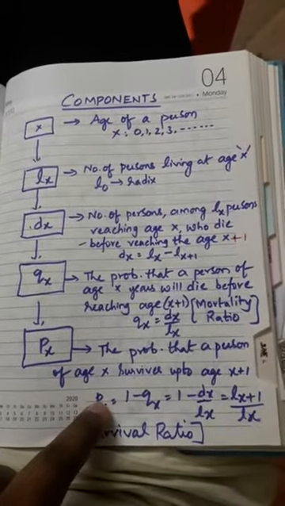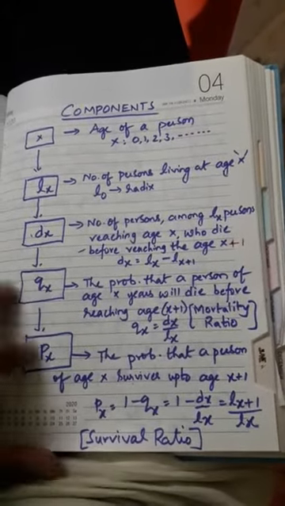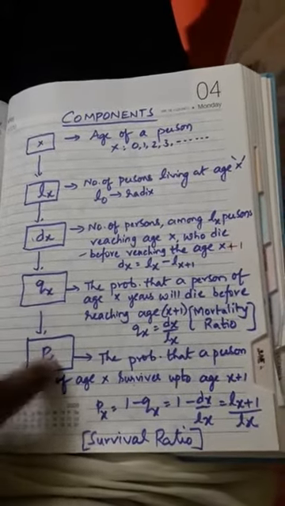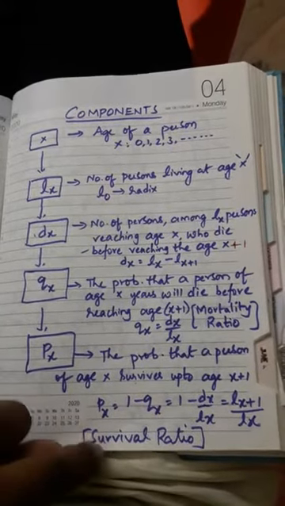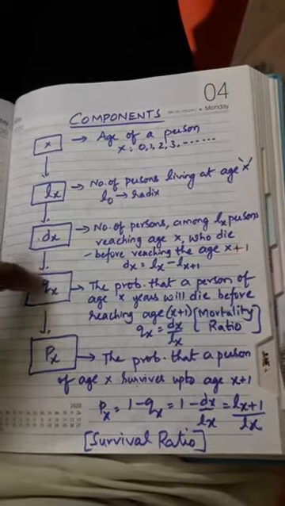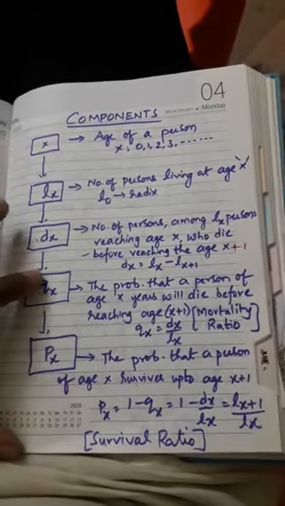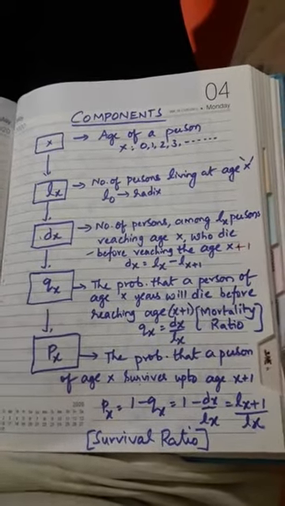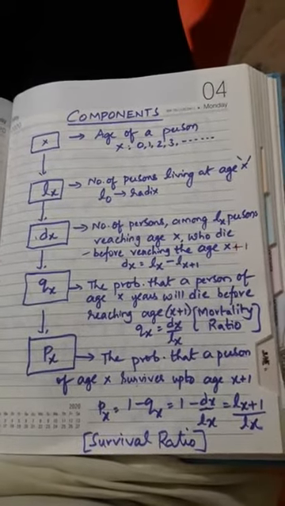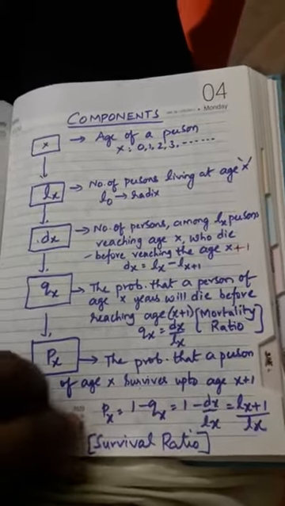The formula is px equals 1 minus qx. By simplifying, you will get the value lx plus 1 by lx. So this px we can say is a survival ratio. qx is the mortality ratio, the probability that a person of age x will die before reaching age x plus 1. px is the probability that a person of age x survives till age x plus 1.